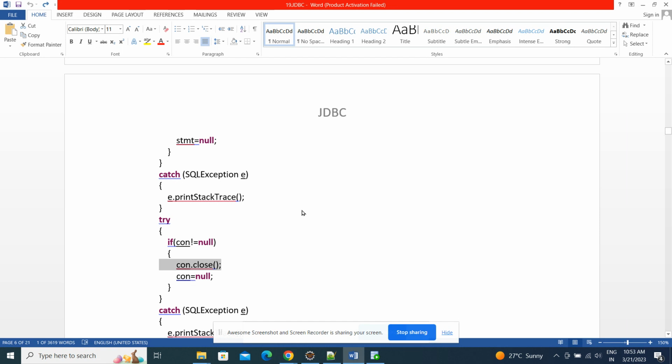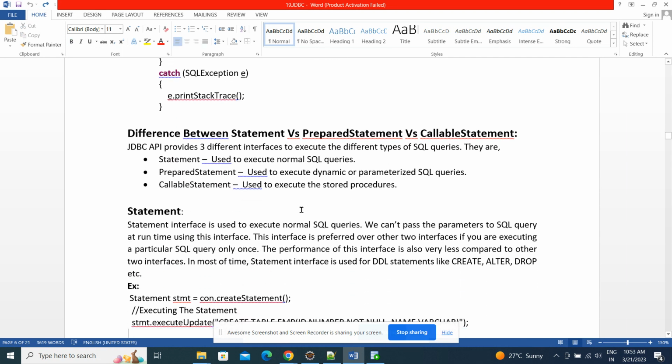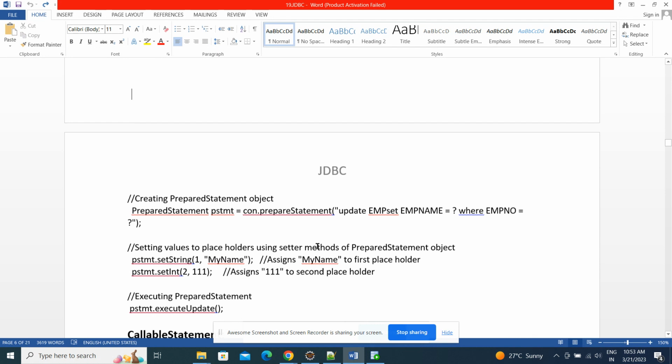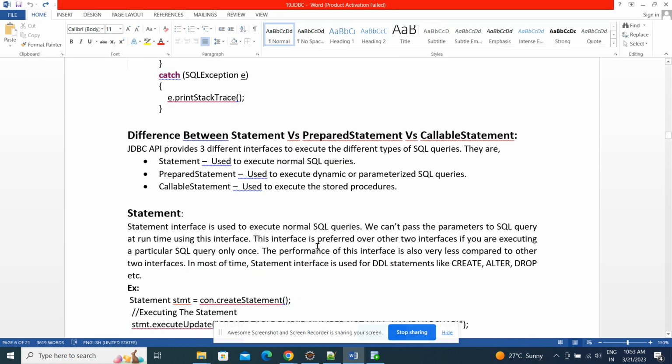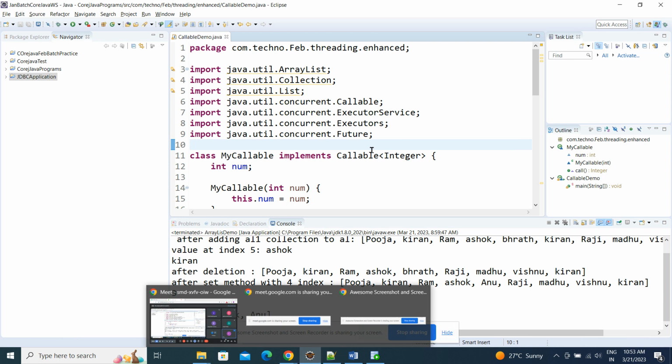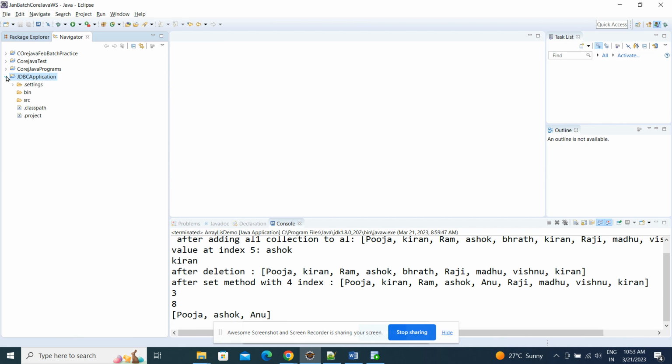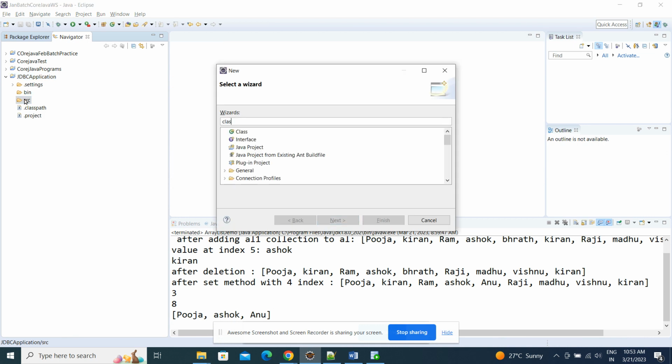Now we'll go for a practical example, guys. Before going to this, we'll take one example. Let me take one JDBC application example. Now write one class.